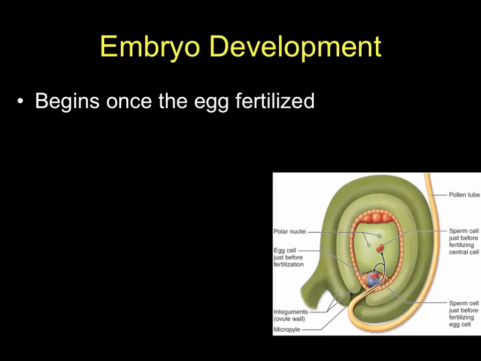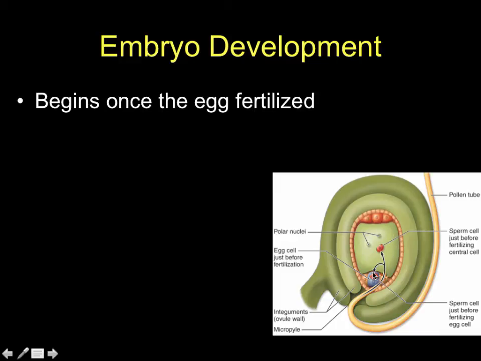Now, everything we've done so far has been either sexual reproduction up to the point of fertilization or asexual reproduction. So what we're going to pick up with now is what happens once the egg is fertilized. So now we have a zygote, a fertilized egg. We also have the endosperm, right? The surrounding part here, these two polar nuclei, they're going to fuse with the other sperm cell and become the endosperm. So we're going to have triploid endosperm, diploid zygote.